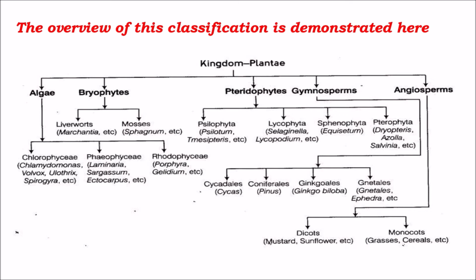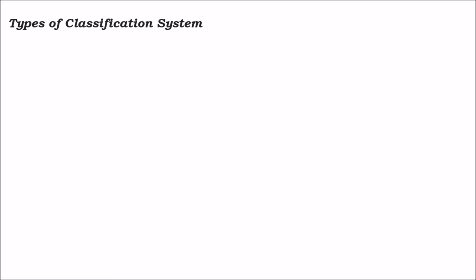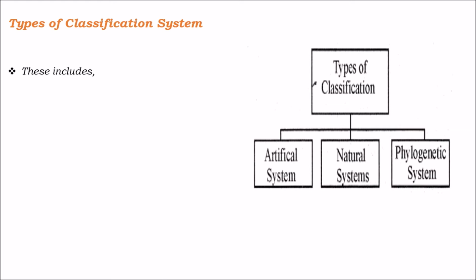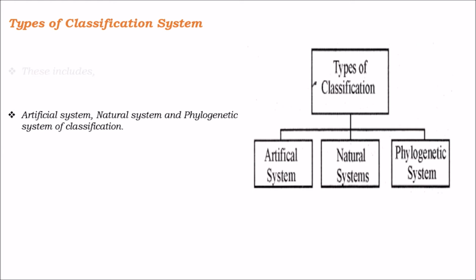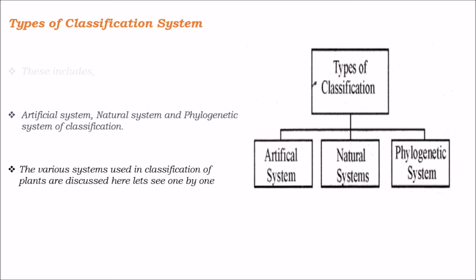First we will go through the classifications, what made all these types of classification systems. The types of classification include artificial, natural and phylogenetic systems of classification.